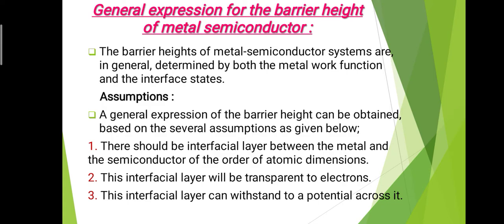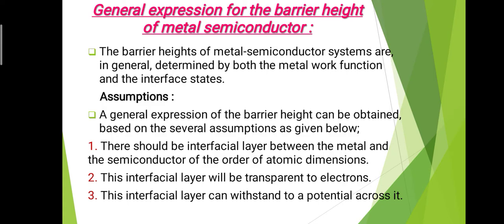metal and semiconductor. Now we know that when we bring a metal and semiconductor in contact with each other, there is a formation of a barrier, and in this video we have to find the expression for that barrier height. The barrier heights of metal and semiconductor systems are in general determined by both the metal work function and the interface states. We also studied the interface states, and these are present at the metal semiconductor contact.